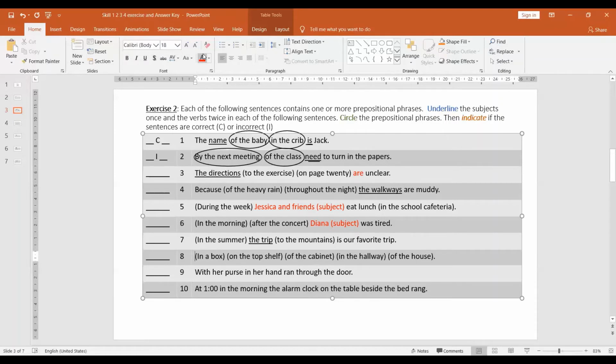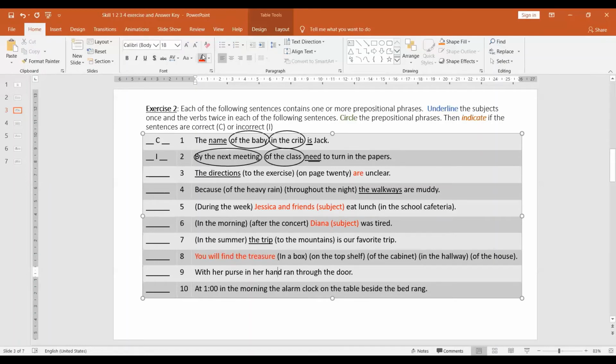It doesn't have any subject or verb. If I want to have fun, I will say, you will find the treasure in a box on the top shelf of the cabinet in the hallway of the house. There you go.